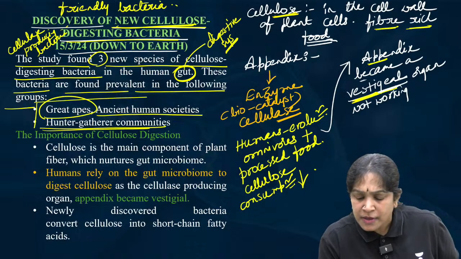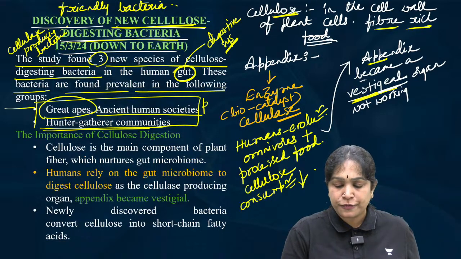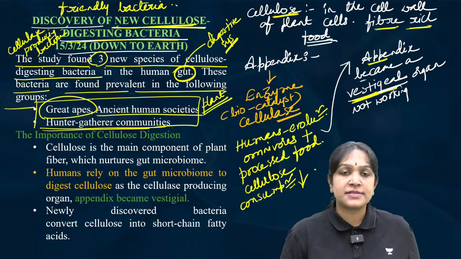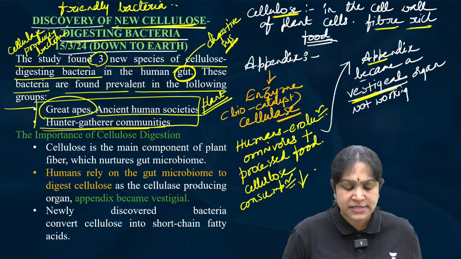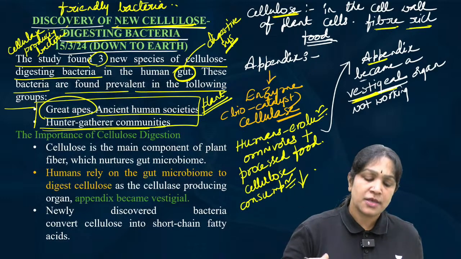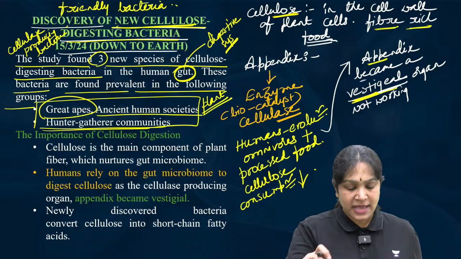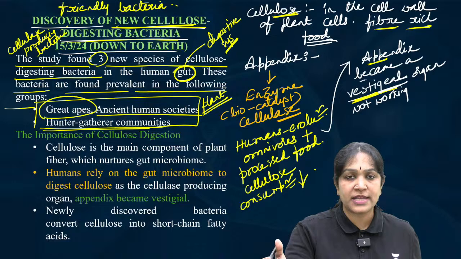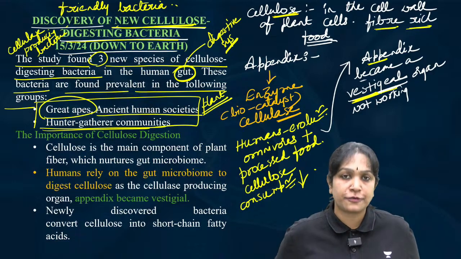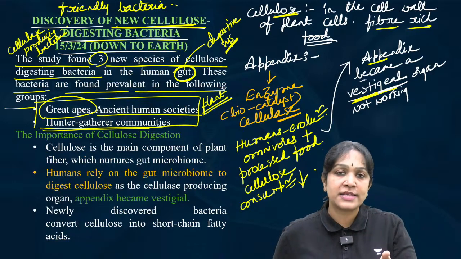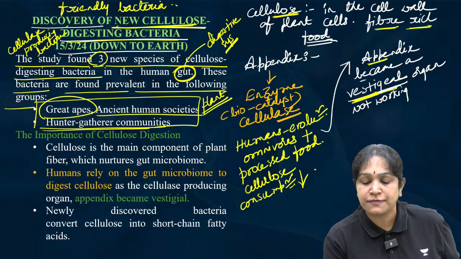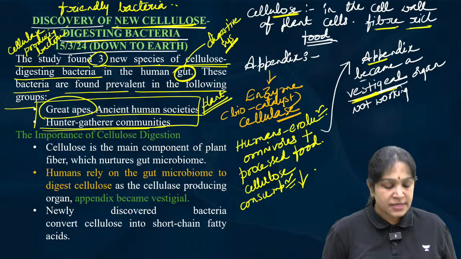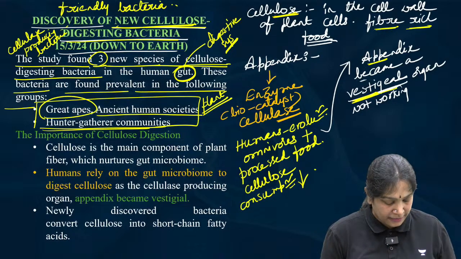Why these? Because they consume more plant food and depend more on it, so they need more cellulase enzyme. In their digestive system, the scientists found 3 new species of cellulose digesting bacteria.